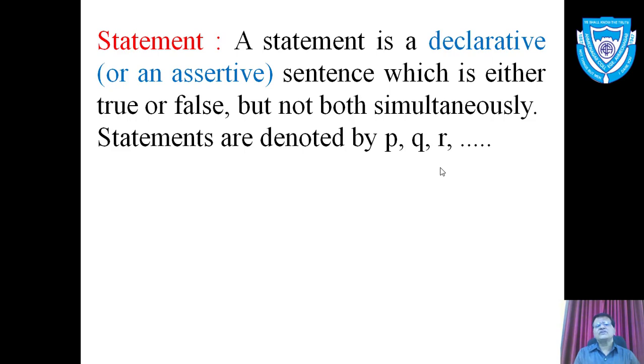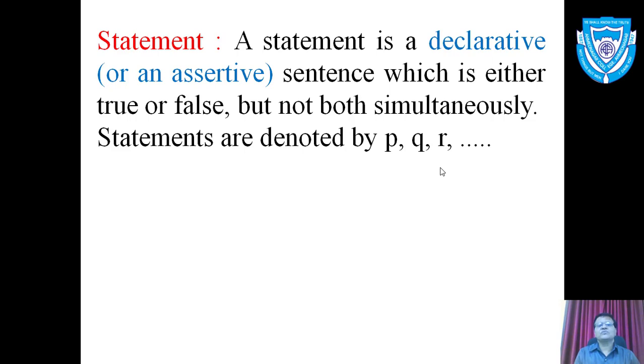We know sentences are classified into four classes. First type is assertive sentence. Second one is interrogative sentence. Third one is imperative sentence. And fourth one is exclamation.